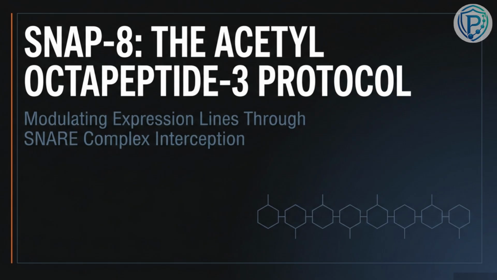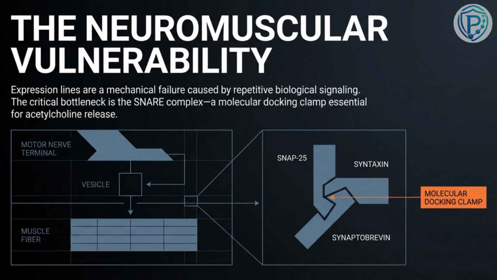Today, let's dive into the science of Snap-8, also known as Acetyl Octapeptide-3, and exactly how it modulates expression lines. Let's start by looking right at the neuromuscular junction. Expression lines, at their core, are a mechanical failure caused by repetitive biological signaling. Every time we smile or frown, vesicles in our nerve endings release acetylcholine.